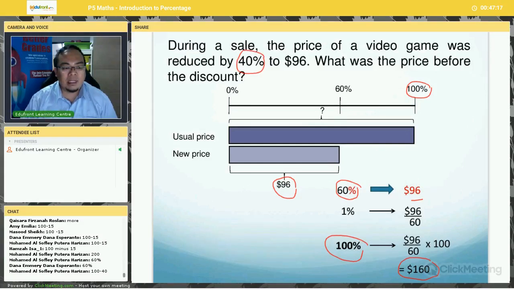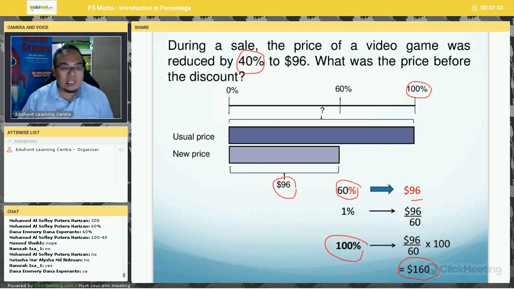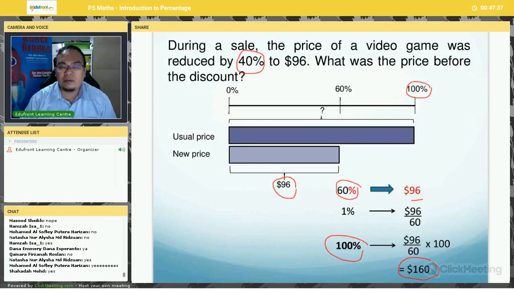All right, everyone? Are you confused? Anyone confused here? So you all right? No, Hamza, very good. What about the P5 students? Are you okay or not? If you understand, you're very good, you know. If you're a P5 student and you understand, you're excellent.